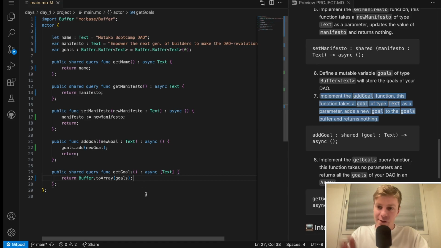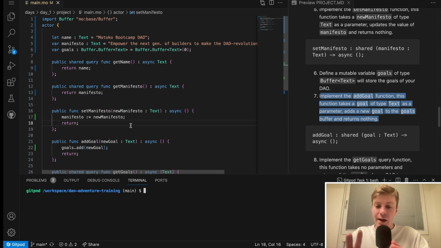All right, so that's it for the code of project number 1. Now we can try to deploy. We can deploy directly without paying anything, directly on the playground. And to do that, we can run the command dfx deploy --playground. So this is a flag. And then the name of the project, which is project 1.